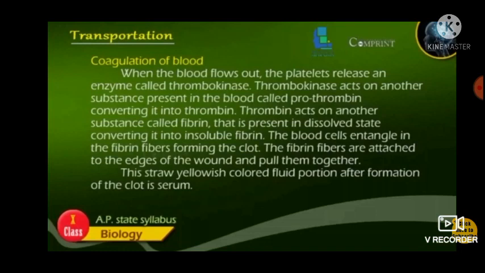Thrombokinase acts on another substance present in the blood called prothrombin, converting it into thrombin. Thrombin acts on another substance called fibrinogen that is present in dissolved state, converting it into insoluble fibrin. The blood cells entangle in the fibrin fibers, forming the clot. The fibrin fibers are attached to the edges of the wound and pull them together. This straw-yellowish colored fluid portion after formation of the clot is serum.